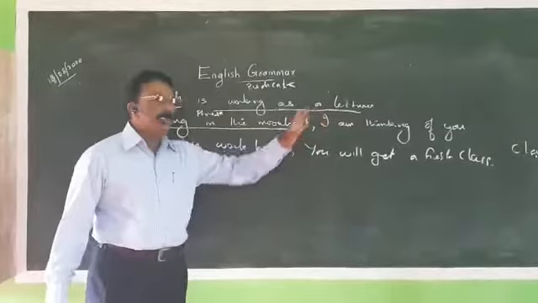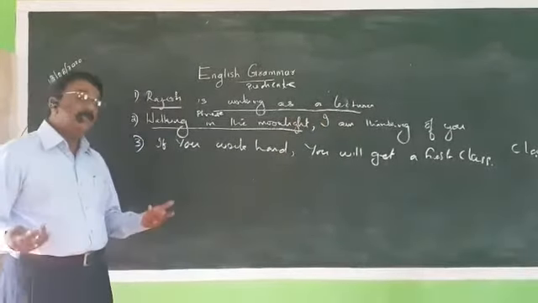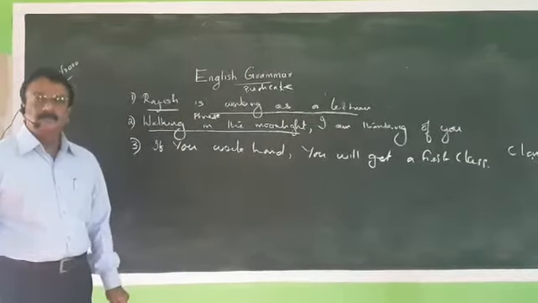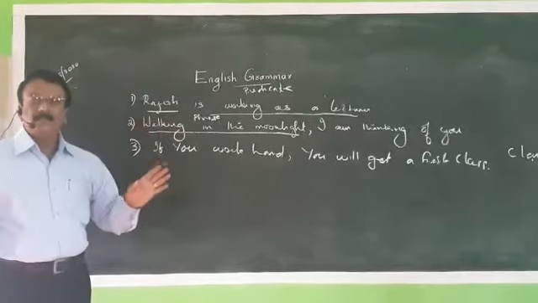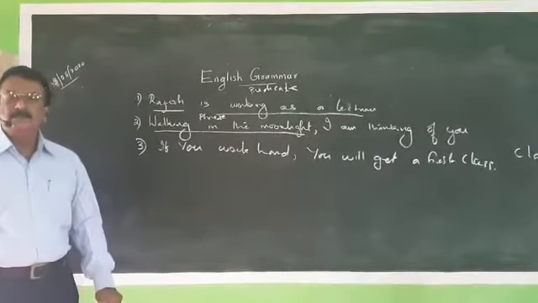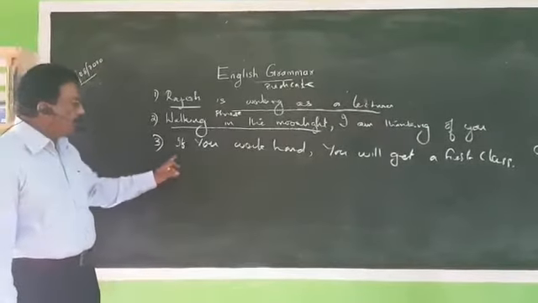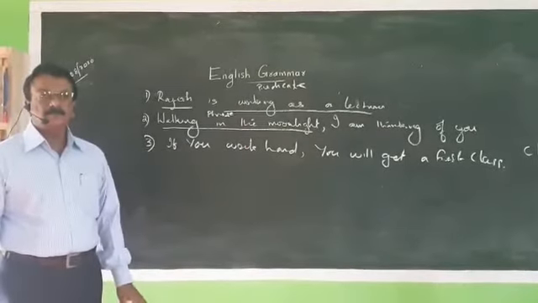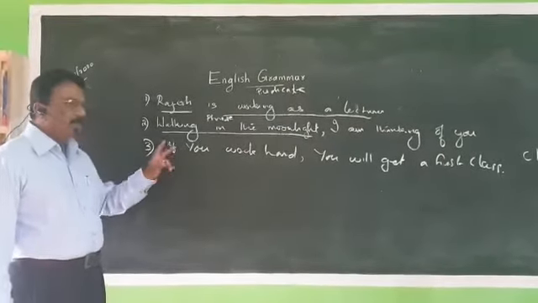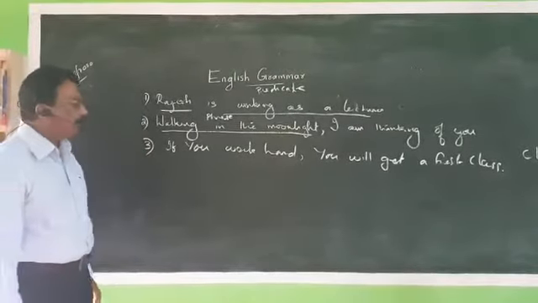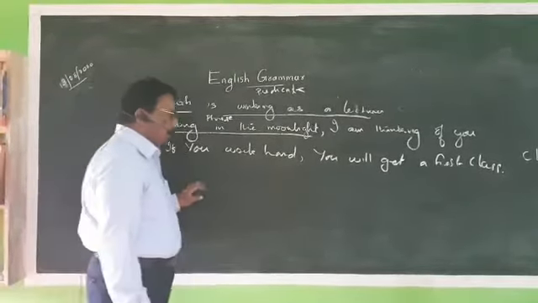And in this sentence, I am thinking of is a clause. Then what is clause? Clause has a subject and predicate of its own, and it has a meaning. So in this sentence, if you work hard, you will get a first class, if you work hard is a clause, you will get a first class is another clause. Clause can be divided into two, main clause and subordinate clause, or main clause or principal clause and subordinate clause.